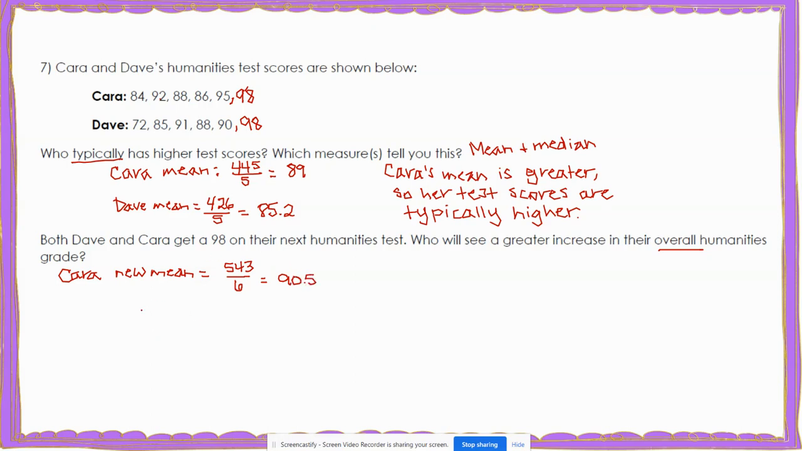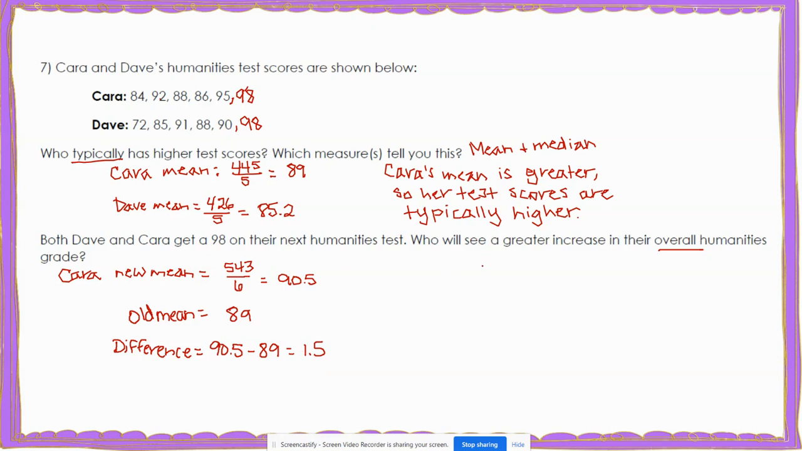Well, let's compare that to Kara's old mean. So before she got the 98 added to her test scores, her old mean was 89. So let's look at the difference or the increase in her grade. Her old grade was 89 and her new grade was 90.5. So to figure out how much that increased, let's subtract. 90.5 minus 89 is 1.5. So Kara's grade increased by 1.5.